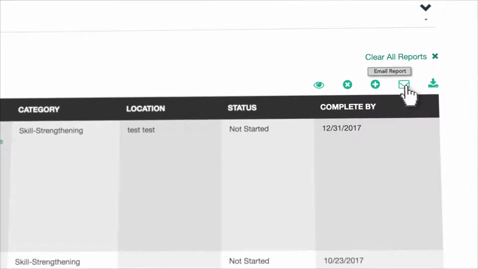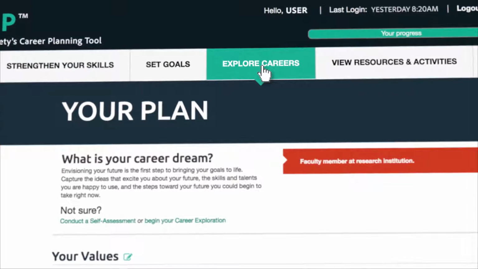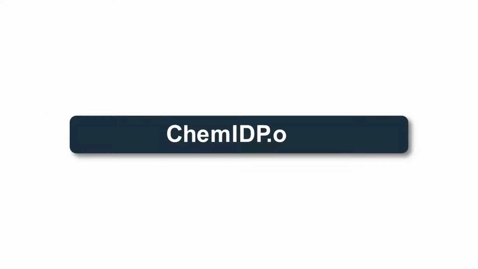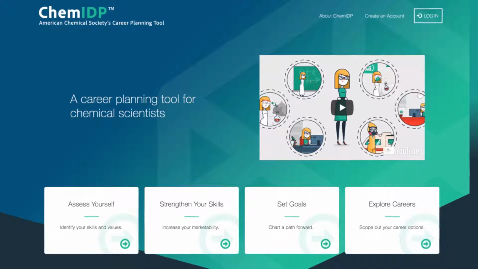When you have your goals and accomplishments ready to go, move to the Explore Career section that we'll cover in the next video. Head to chemidp.org to get organized and set your goals, and start your journey towards a satisfying career.